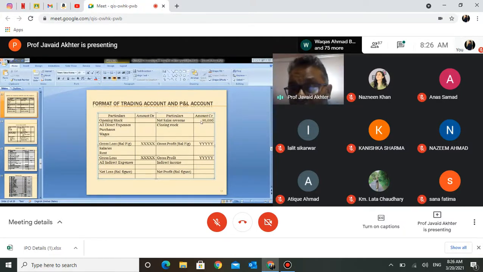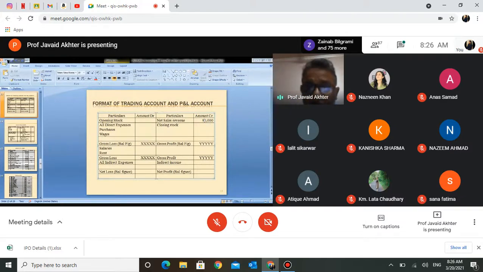In sales account, 90,000 was the balance. The total of sales account was 90,000. So when we are passing closing entries and transferring them to profit and loss account, sales account would have been debited and profit and loss account would have been credited. Only then this ledger will be acceptable.